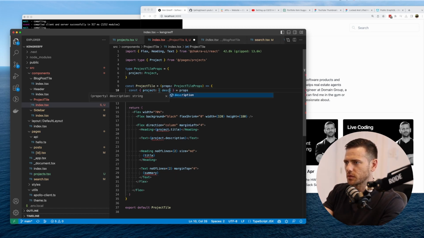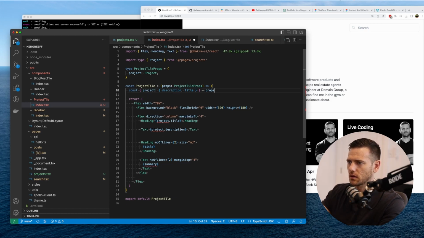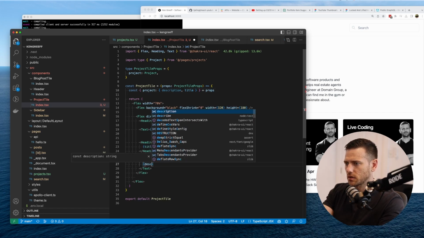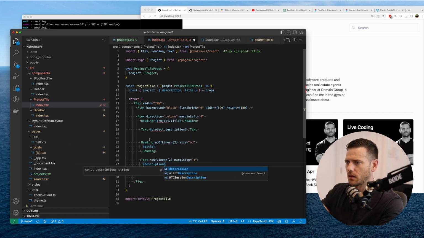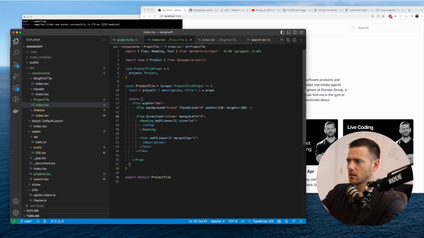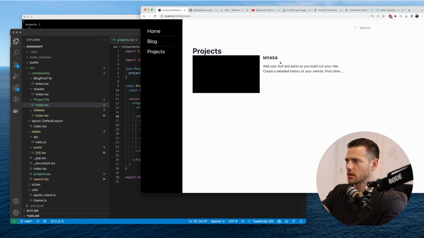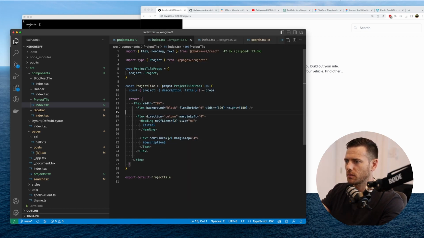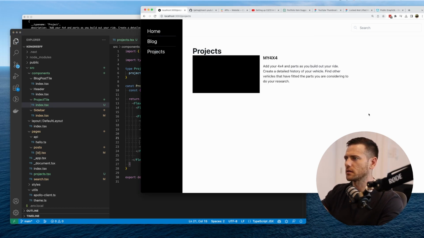So we're going to get the description, we're going to get the title. I don't need a console log view anymore. So this is description. And we get rid of this. Now we can jump back to projects. There we go. So we're matching that now. Cool. With this one, we don't have to limit the lines because we're not trying to keep it inside of a grid.